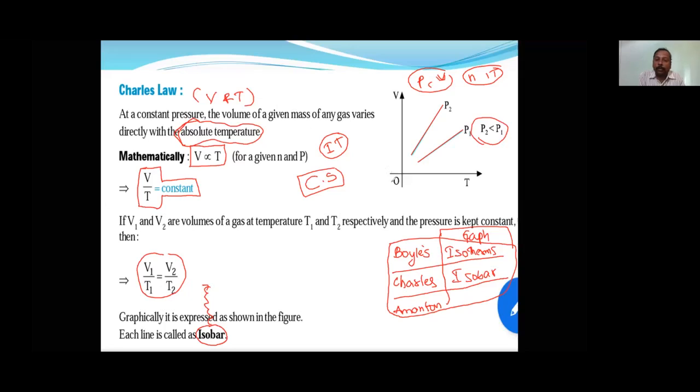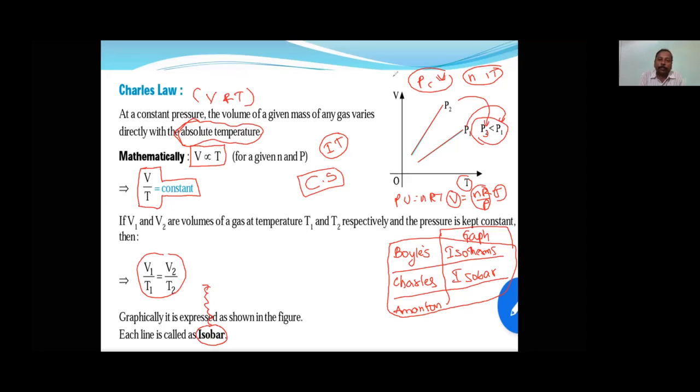Now how will you know? PV is equal to nRT, so V is equal to nR by P into T. Temperature is changing on the x-axis. So in nR by P, pressure is inversely proportional to slope. Higher the slope, lower the pressure. Here slope is more for this line, so therefore that pressure will be less. Slope is less means higher pressure. Like this you have to calculate.